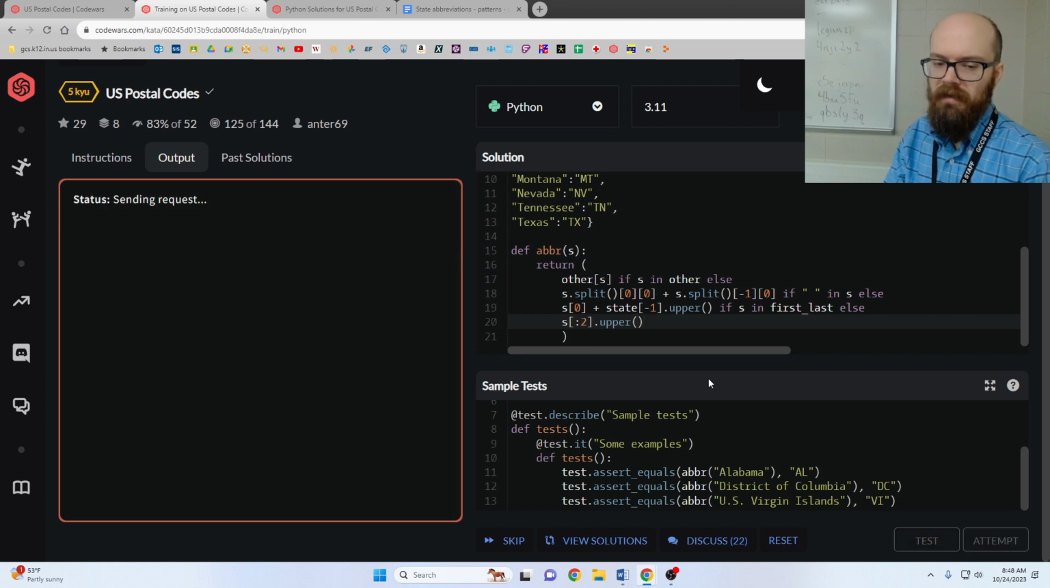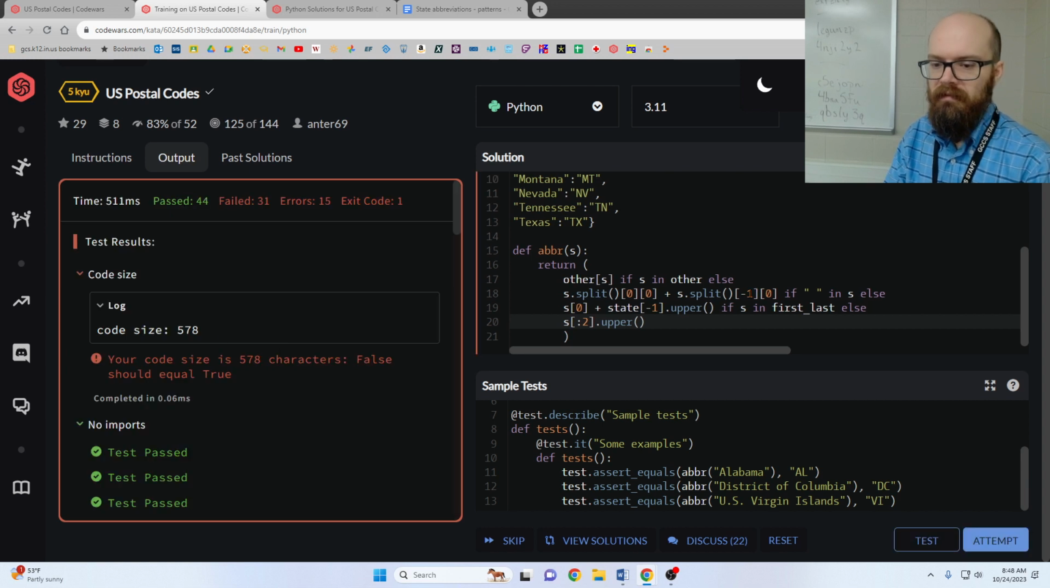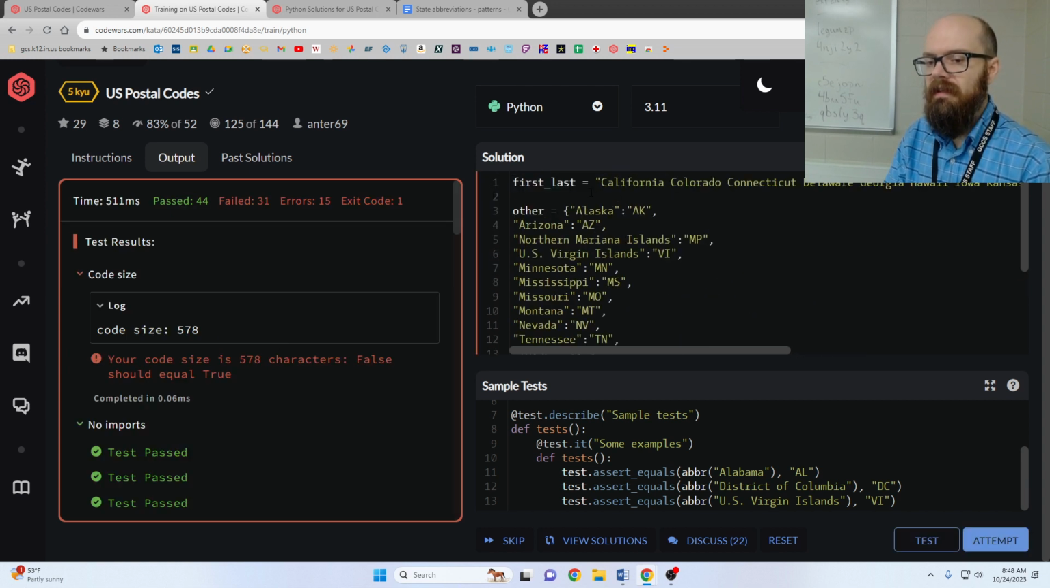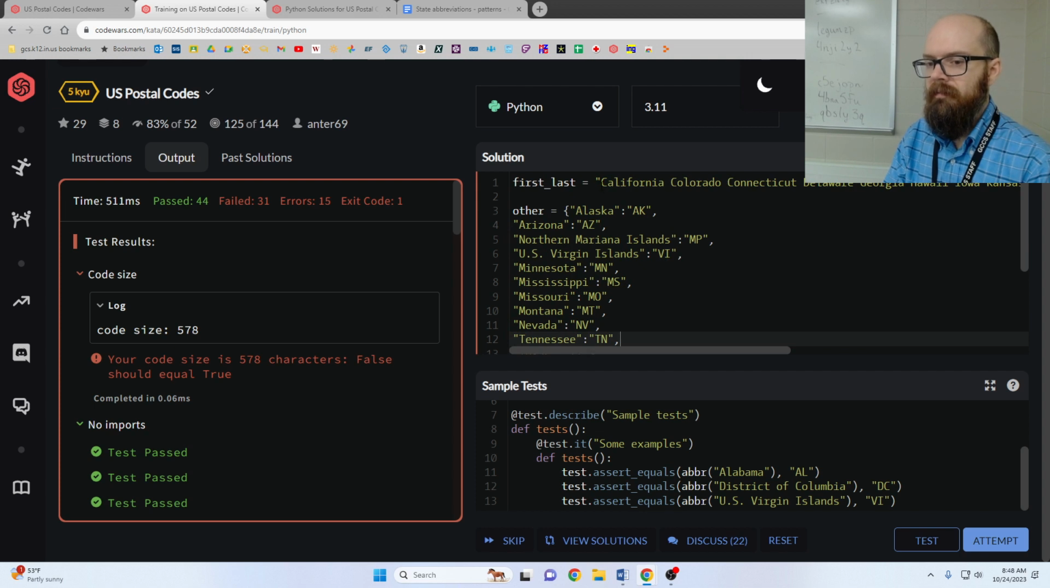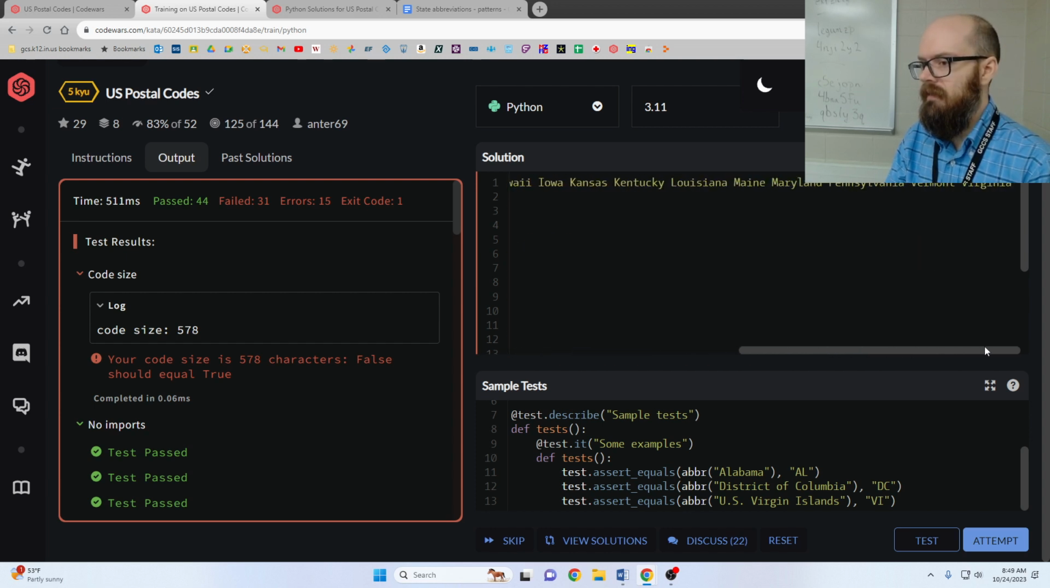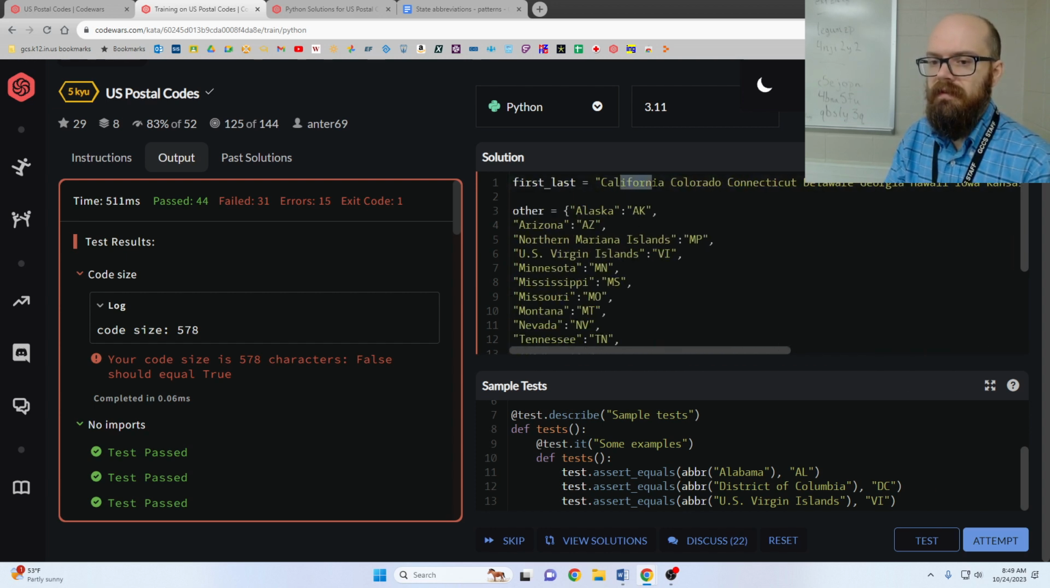So if I hit attempt right now, what are we at? 578. So we've got to cut a bunch. And obviously, we're going to have to cut something from these strings. So how much do we need to identify one of these? Is it the first two? No, because there's right there a CO and a CO. So the first two is clearly not enough. What about the first three? COL, CON? I think the first three is enough on these guys. So let's try that.